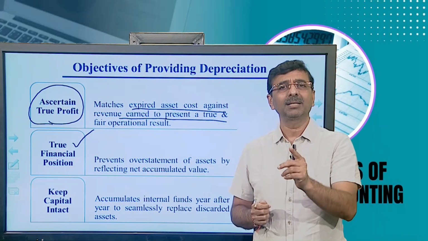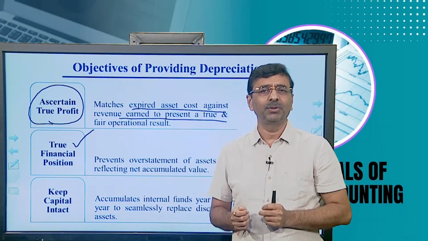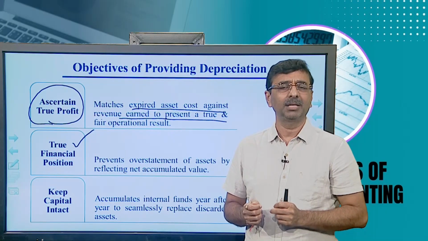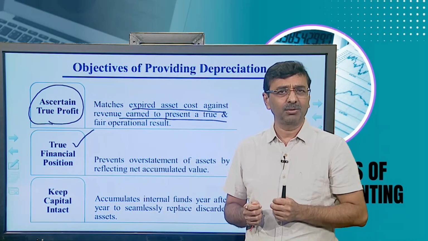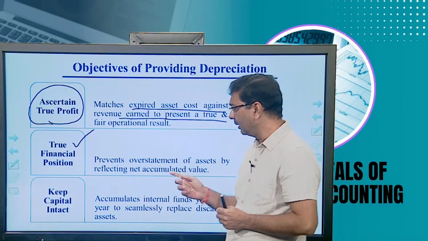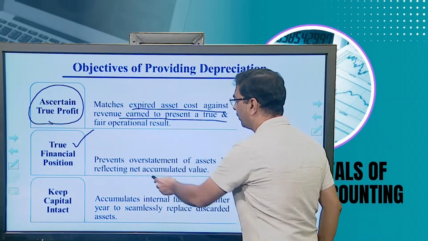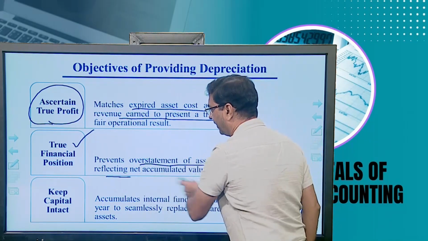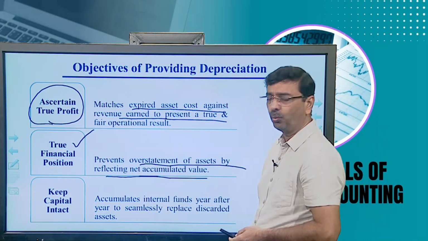So it is considered the book value of the asset, machinery or fixed asset, showing in the balance sheet. So, it prevents overstatement of an asset by reflecting the net accumulated value.